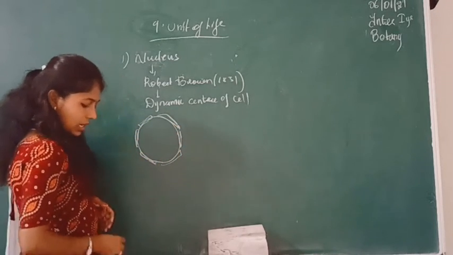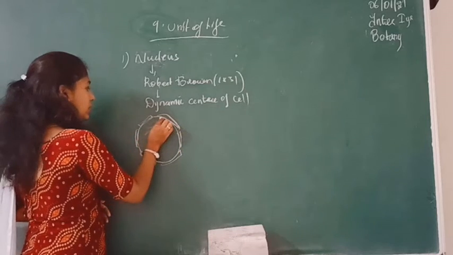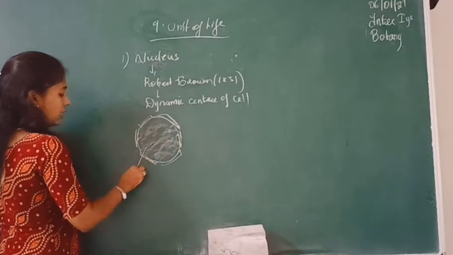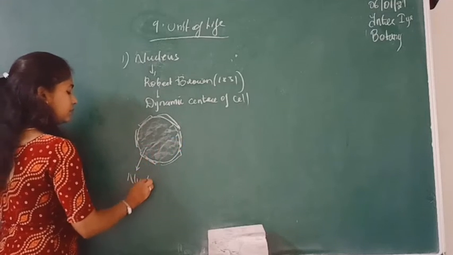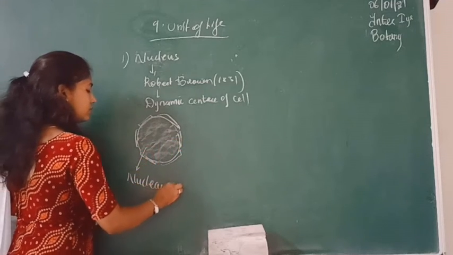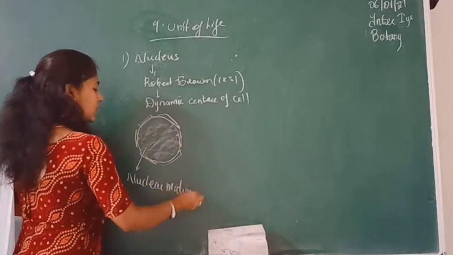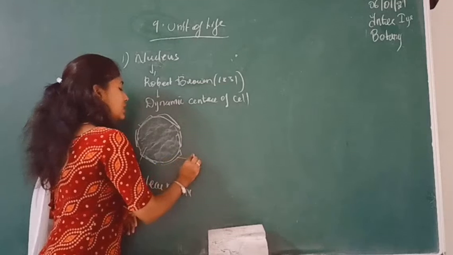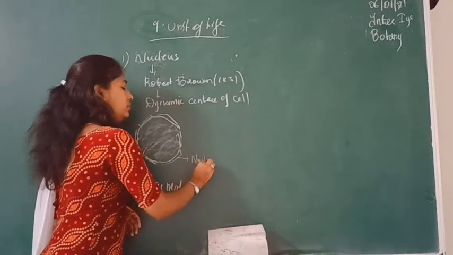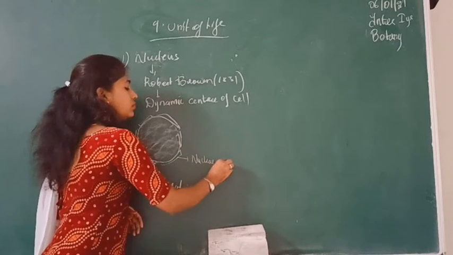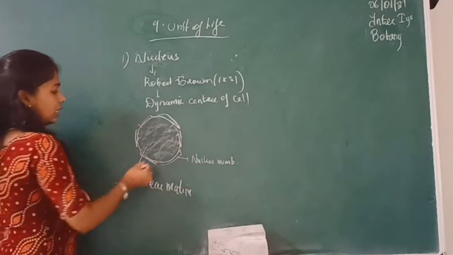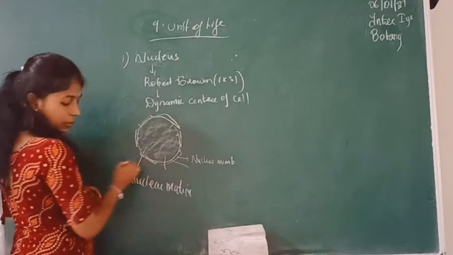This entire inner fluid is called the nuclear matrix, and this is called the nuclear membrane, and there is an outer membrane and an inner membrane.